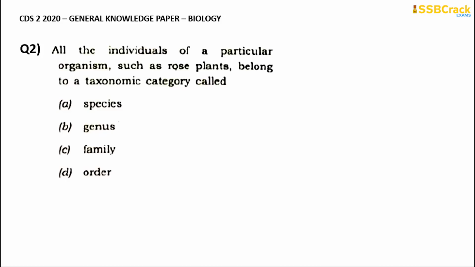Going through with the next question: all the individuals of a particular organism such as rose plants belong to a taxonomic category called? Okay, so what particular taxonomic category will they be working upon? Is it option A, species, option B, genus, option C, family, or option D, order? A group of individual organisms with fundamental similarities are called species. So one should be able to distinguish one species from another closely.